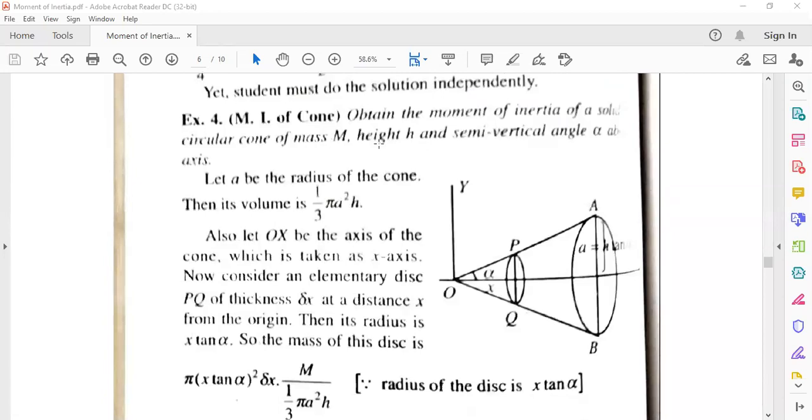Now it is for a cone. Do you have an idea about the cone? You have already done it in the class 10 syllabus. What is the cone and how to measure the curvature as well as the radius and height. These are given.